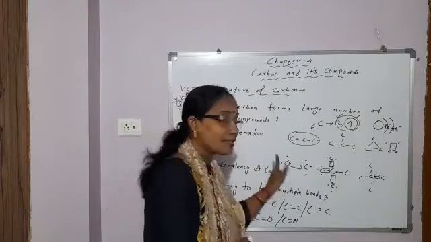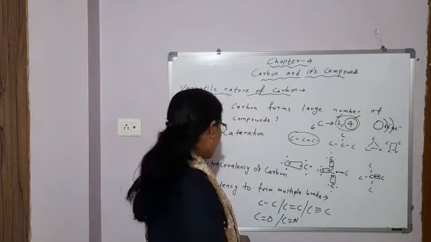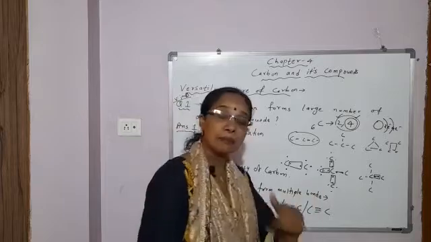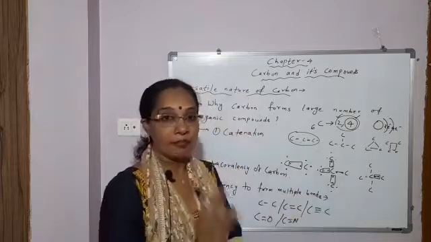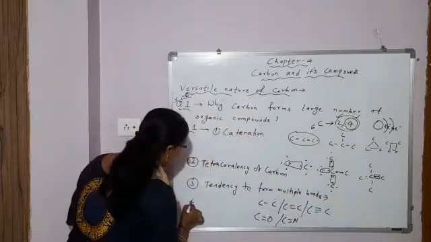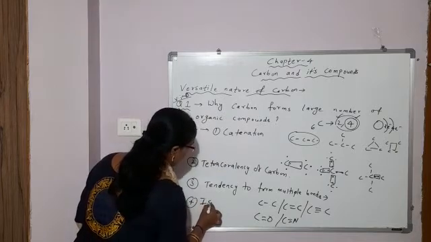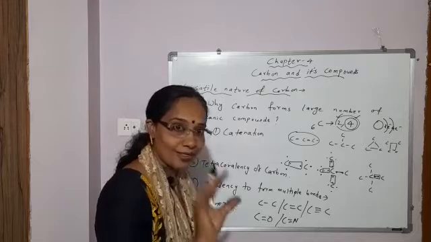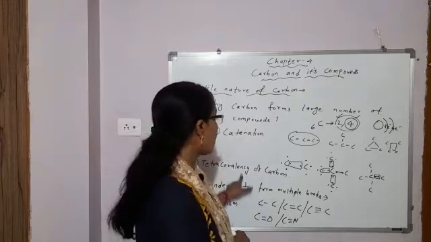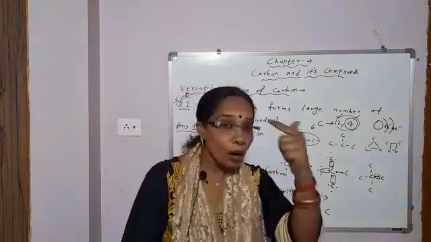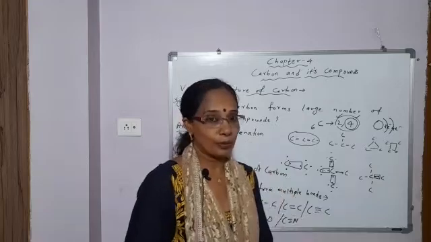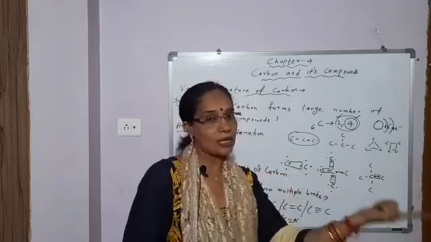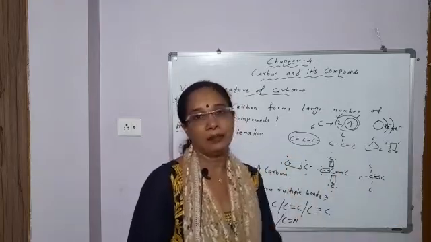Second, tetracovalency of carbon, and third, tendency to form multiple bonds. And the fourth reason is isomerism. This is the fourth reason why carbon forms a large number of organic compounds. Isomerism I will now explain in detail.